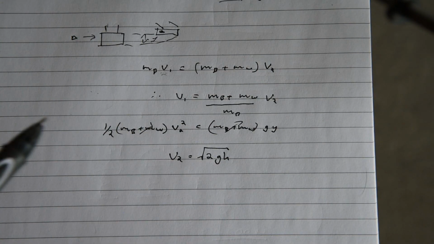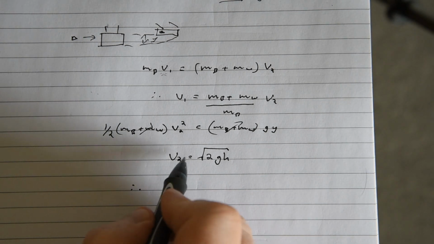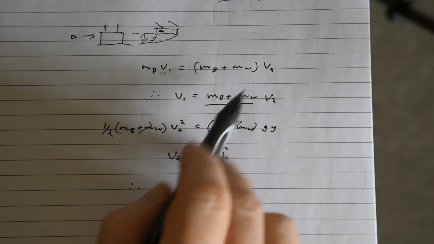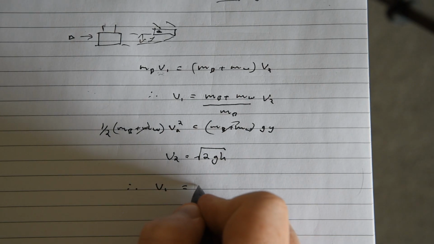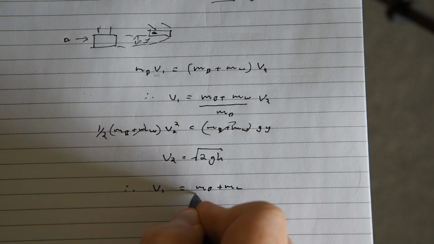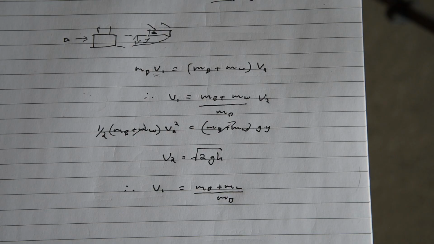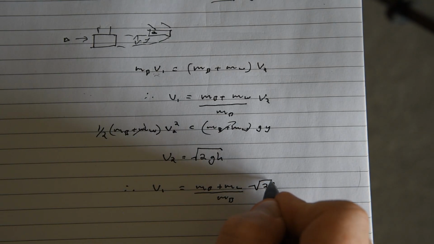So we've got g and h, so we know those. That's all fantastic. So what we do is plug this one into there, and we then find V1 is equal to (MB plus MW) all over MB, times the square root of 2gh.